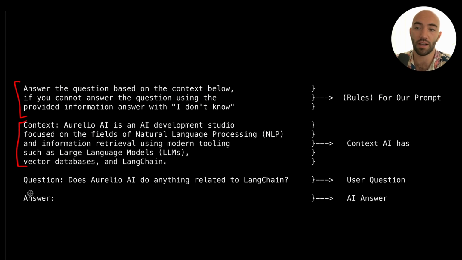If you, for example, have an agent, you might have your question up here before the context, and that would be coming from a user message. Then this context would follow the question and be recognized as a tool message, and it would be fed in that way. It depends on what sort of structure you're going for, but you can do either. You can feed it into the system message if it's less conversational, whereas if it's more conversational, you might feed it in as a tool message. Then we have a user query, which is here, and then we'd have the AI answer, which obviously would be generated here.